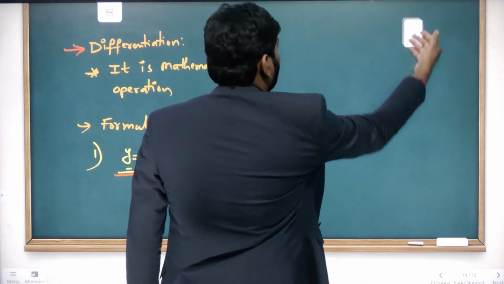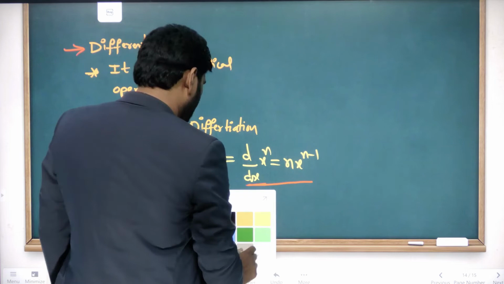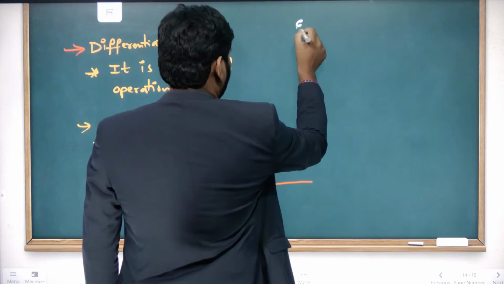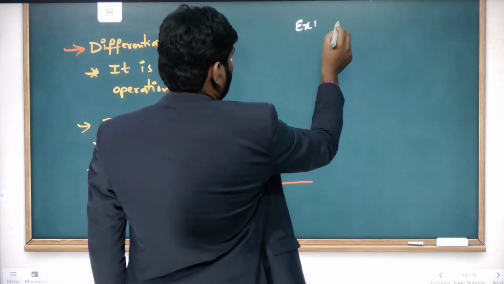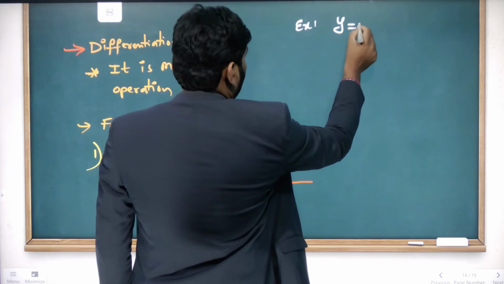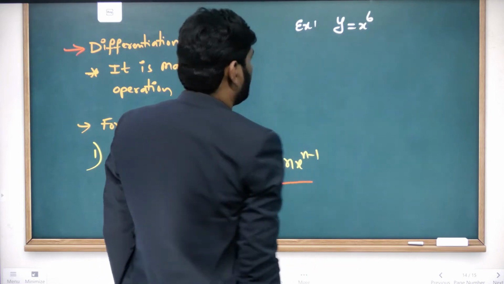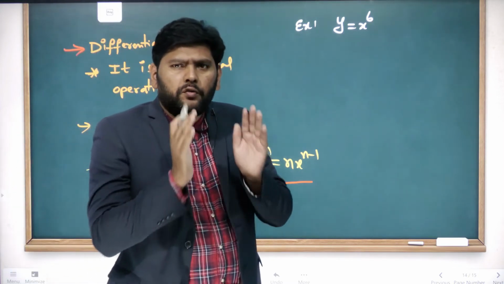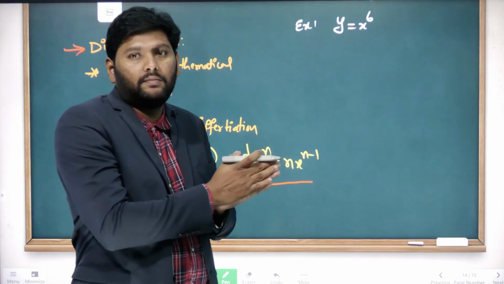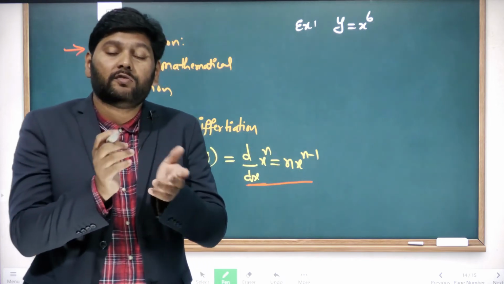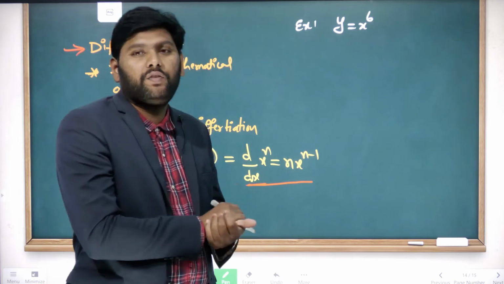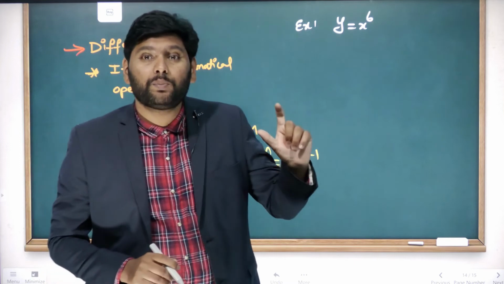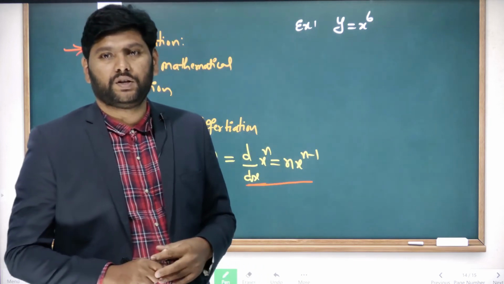Let's do some examples based on this formula. First example: y is equal to x power 6. This is a function. Now I want the very small value of that function. Finding the very small value of that function means we must do differentiation. You must differentiate that function.